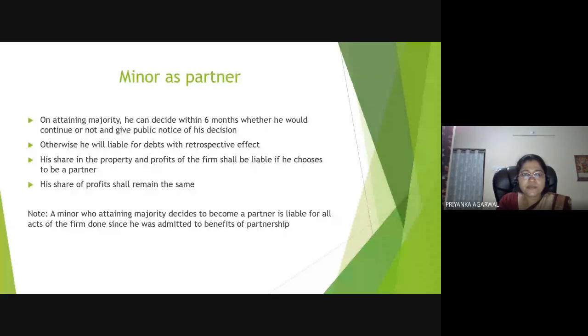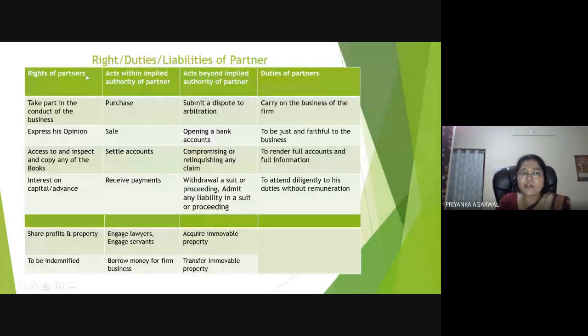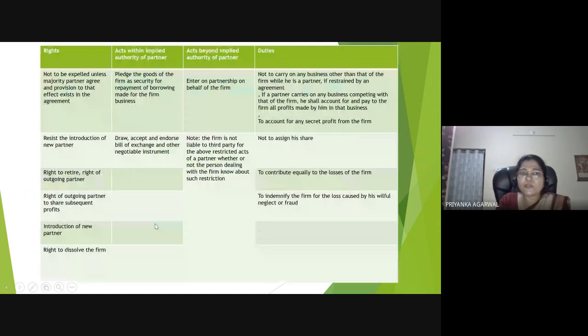Okay. And till now we have discussed rights of partners, acts within implied authority of partners. So what are the acts within implied authority of a partner? We have discussed purchase of goods, sale of goods, settlement of accounts, the partner can receive payments, engage lawyers, engage servants, borrow money for the firm, place goods of the firm as security for repayment of borrowing made for the firm's business, draw, accept, endorse bills of exchange and other negotiable instruments. These are usually the implied authority which the partners can exercise, right?